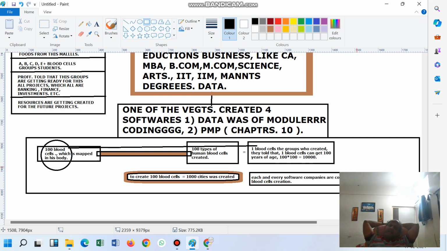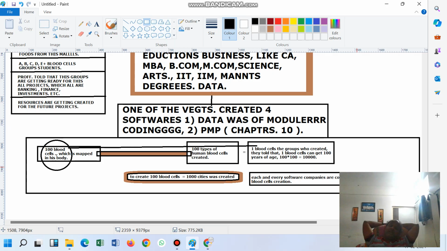It contains IITs, MBA colleges, hospitals, cities, swimming pools, buildings, infotech parks, thousands of buildings, thousands of apartments, marriage halls, Supreme Court, High Court, each and every building, malls, everything.